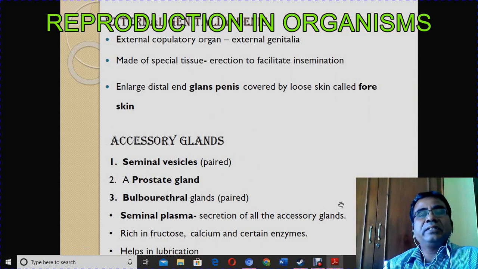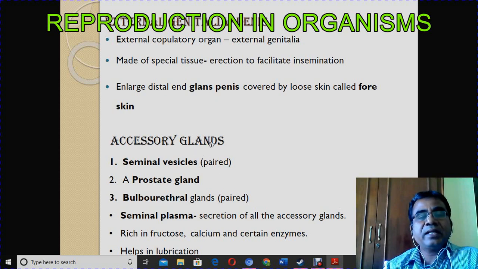And then external genitalia, it is the penis, the copulatory organ. It is made up of special tissues that are used to facilitate insemination, through which only the semen is transmitted to the female reproductive tract.